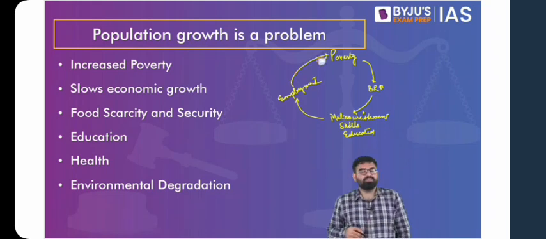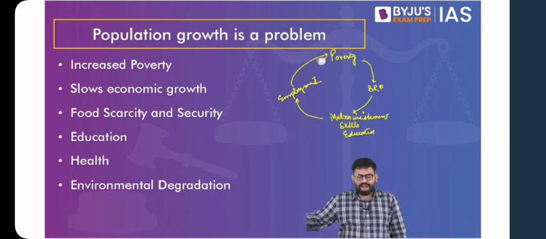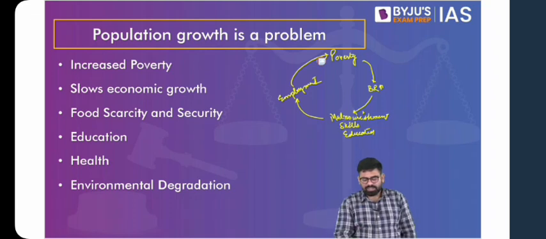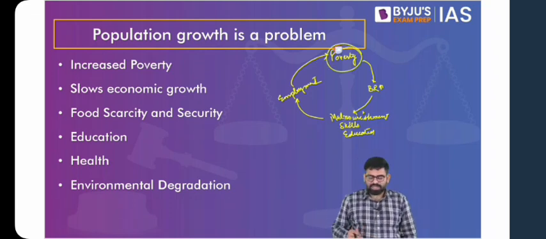And I think we have discussed this question, or maybe we'll take up this question. Do not worry about it. We'll take up this question if you haven't. So this is the vicious cycle of poverty. So with increased population, you'll find increased poverty. Understood from this vicious cycle.